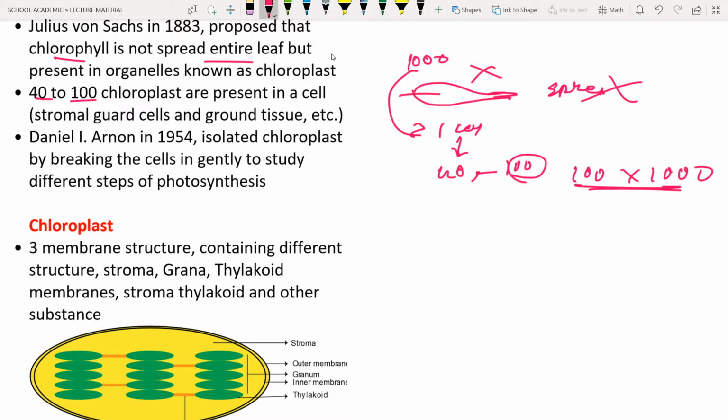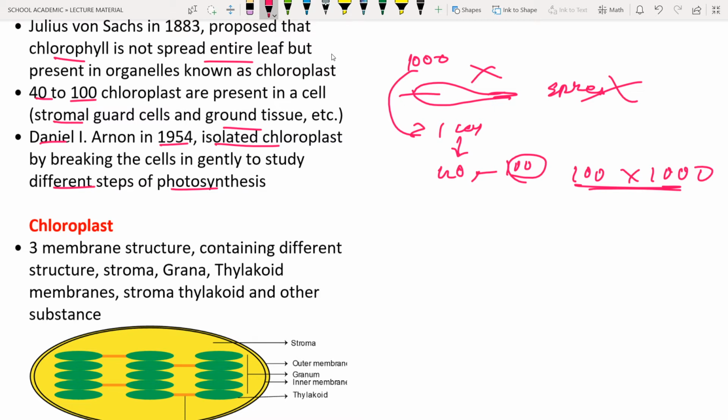Okay, so the stromal cells, guard cells, and also ground tissue are also present. Means these chloroplasts are present in the stromal cells, guard cells, and so on. Okay, so next is Daniel I. Arnold, and in the year 1954 he isolated the chloroplast by breaking the cells gently to study the different steps of photosynthesis. We know that photosynthesis is a complicated reaction involving different steps. Okay, so he found that by isolating the chloroplast, they could study the different steps.